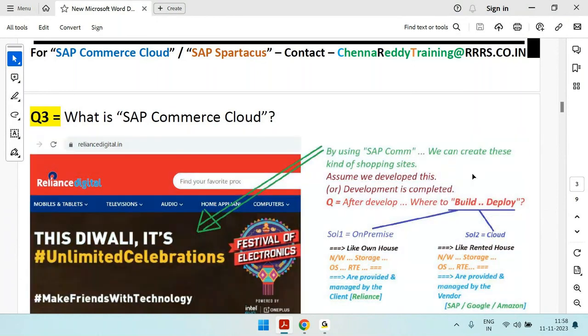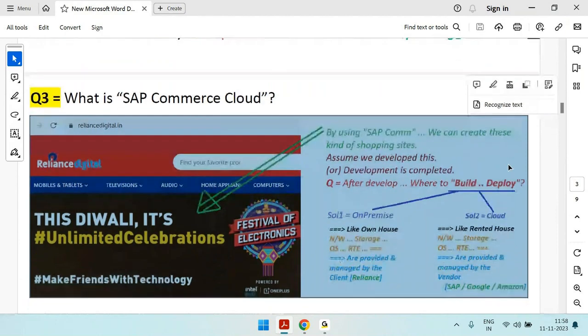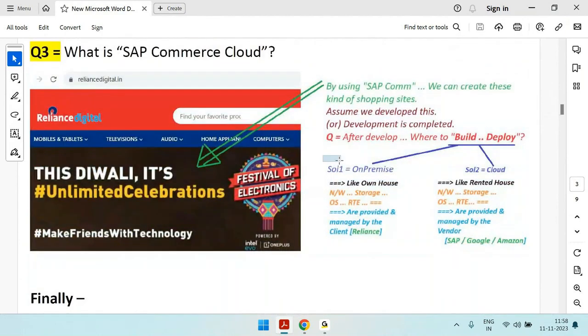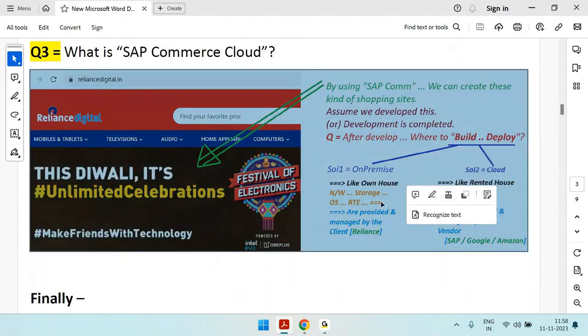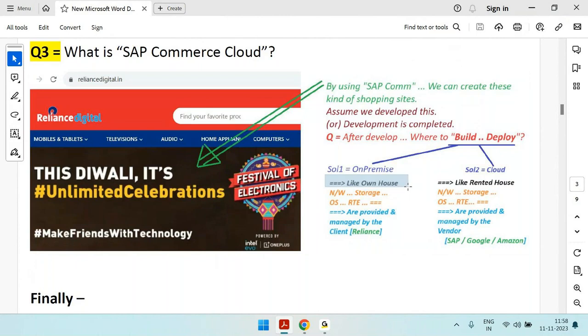Then the question is, after creation and development, where to deploy, where to host? For that, we have two solutions. You can build and deploy on-premise, or you can build and deploy in the cloud. What does it mean to build and deploy on-premise? What does it mean to build and deploy in the cloud? To understand in the simplest words, on-premise is like an own house. Cloud is like a rented house.